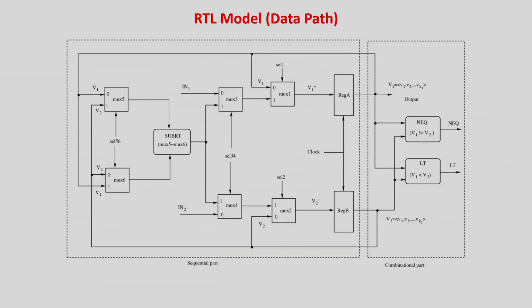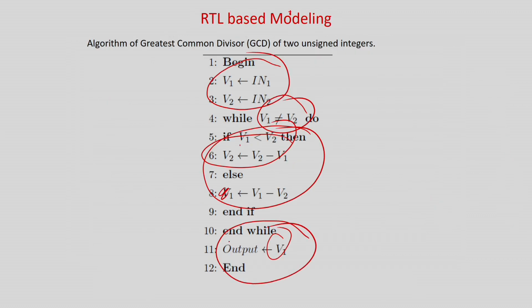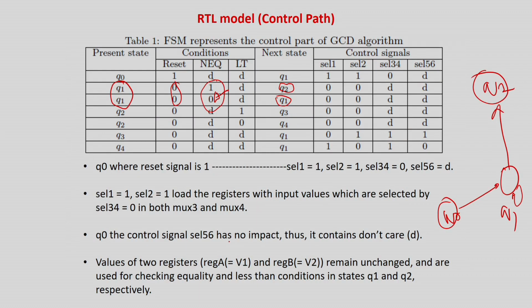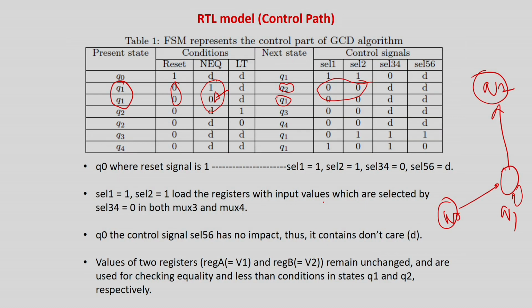So basically you have to freeze the answer. This is your answer: output equal to V1 if V1 is equal to V2. If it goes to state Q2, in this case select 1 is equal to 0 and select 2 is equal to 0, so you have to make all of them 0, 0. Select 1 will be 0 and select 2 will be 0, right. So this one is going over here and this one is going over here, and we don't bother much about select 5, 6 in state Q2. We can analyze this later on, right.